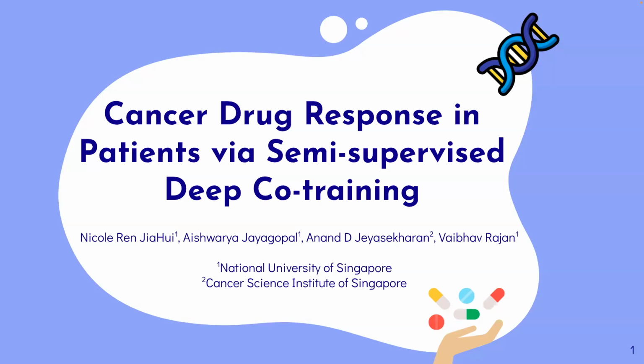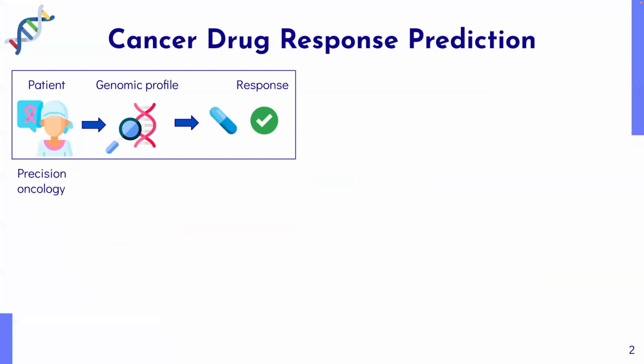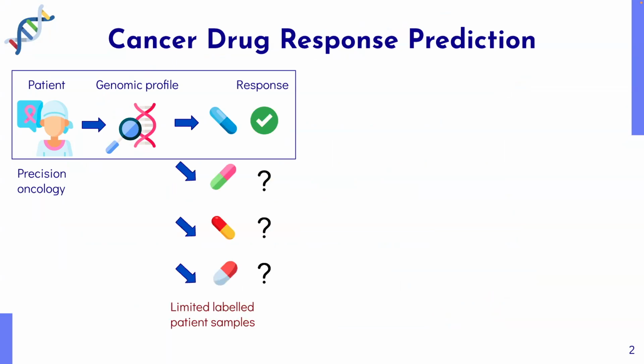I'm Nicole. Today I'll be sharing about our approach to cancer drug response prediction in patients via semi-supervised deep co-training. Precision oncology aims to find the right drug for each cancer patient based on their unique genomic profile. This is done by predicting patient response to various drugs. However, this is hindered by the limited number of labeled patient samples available for training drug response prediction models.